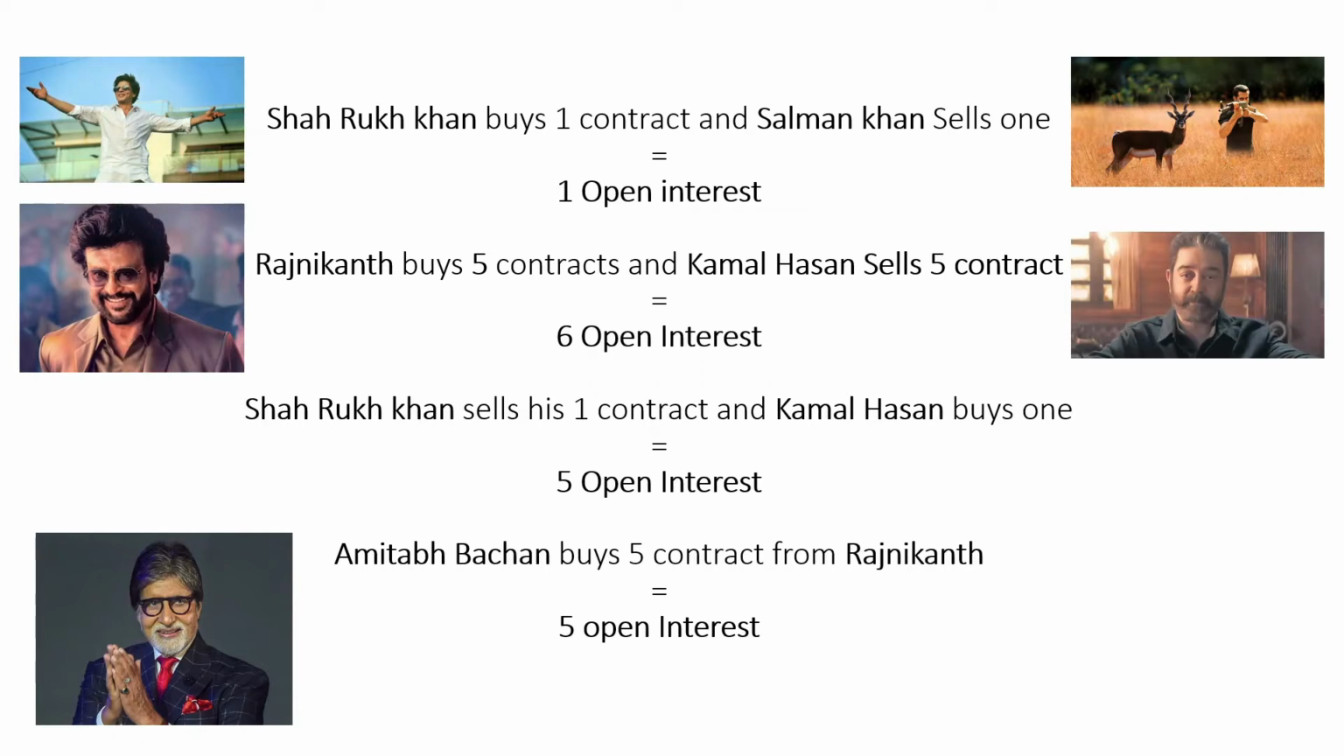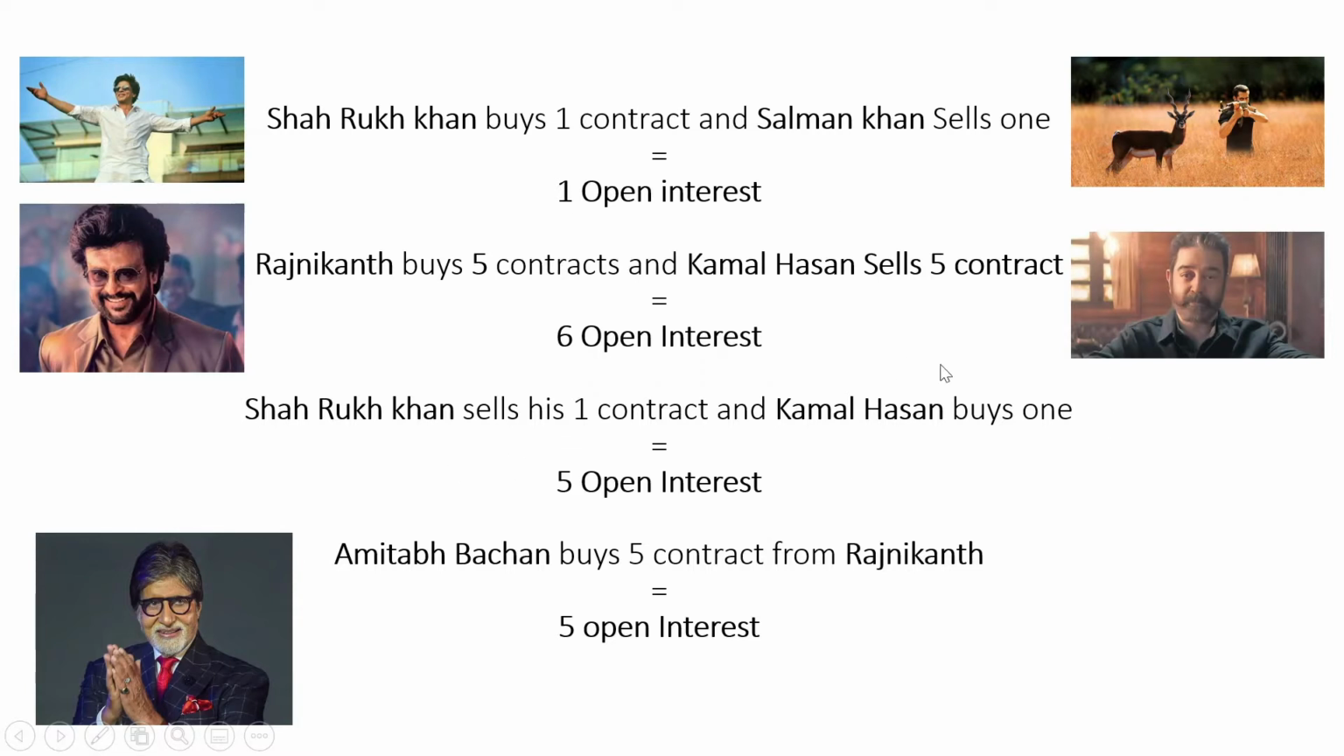But suddenly the price falls a bit. So Shahrukh sells his one contract, the one which he had opened. Then Kamal Hassan partially books a profit in that one contract. So the current open interest in the market would be five.